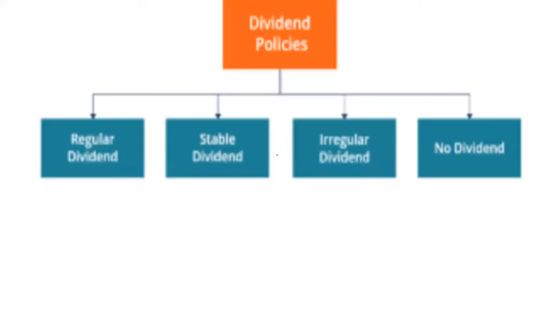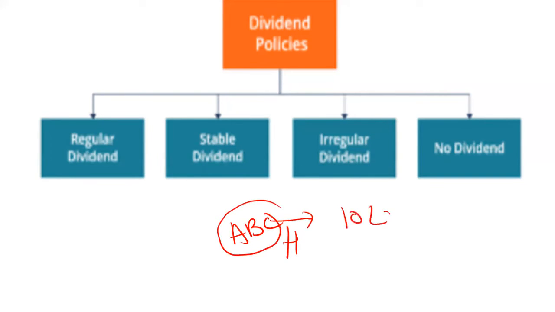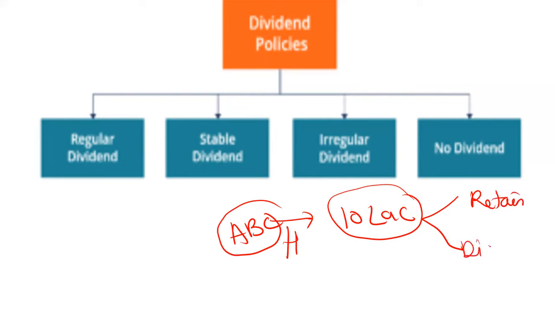So what does it actually mean? Here, the company ABC has made a profit of 10 lakh rupees. Now it has both choices. It may retain this whole 10 lakh, or it may distribute it in the form of dividend. Let's understand what the consequences will be if the company retains or if it distributes.